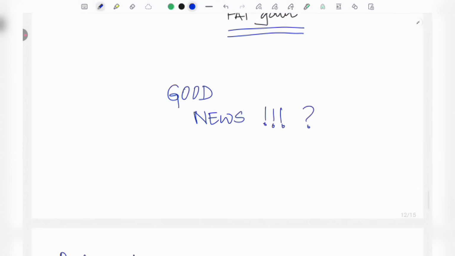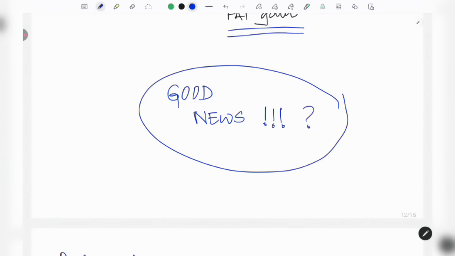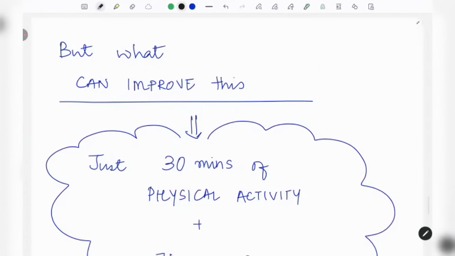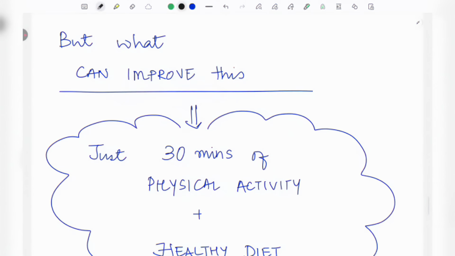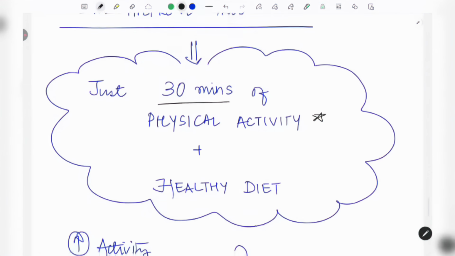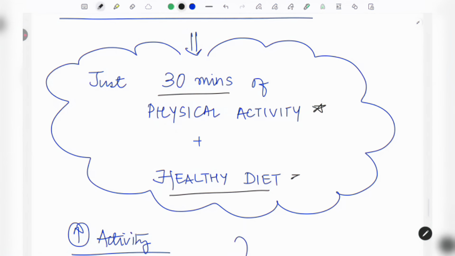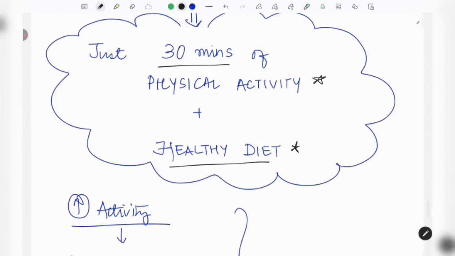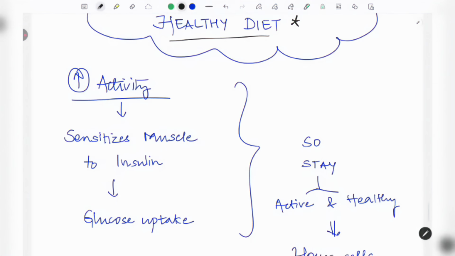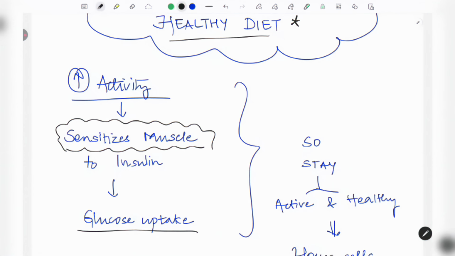Is this fat gain reversible? Yes, of course it is reversible. So there is some good news for you. What is that good news? This particular condition can be improved just by 30 minutes of exercise daily. Thirty minutes of exercise daily and a healthy diet will make sure you come back to the normal status and the normal physiology. Yes, the increased activity, what does it do? It is going to sensitize the muscle so that the muscle will take the insulin and lead to the glucose uptake. It will make sure that the glucose is being taken by the muscle and it will not stay in the blood.